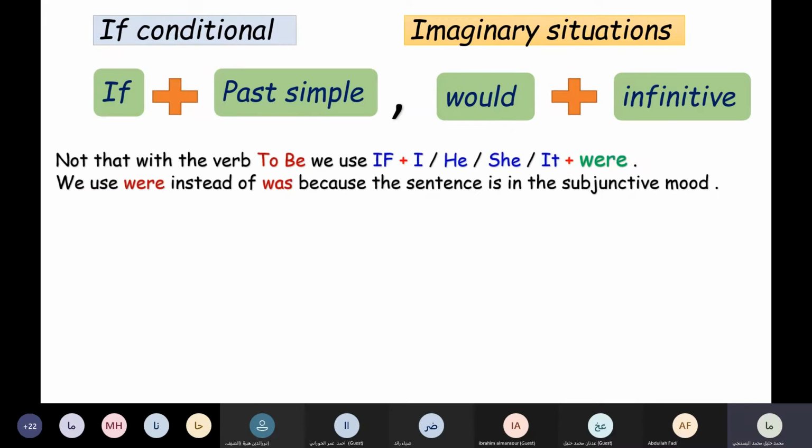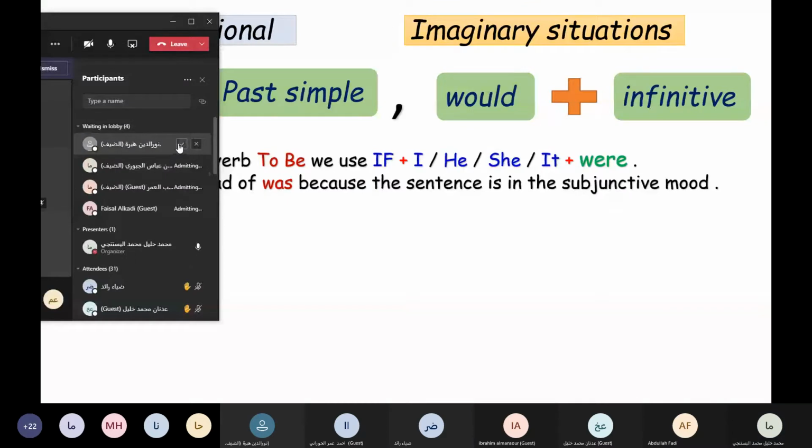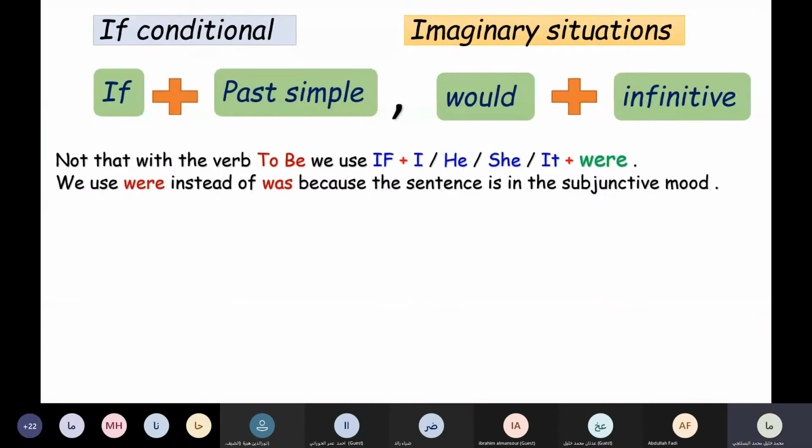We can read the note. Read, Anwar. Note that with the verb to be, we use if plus I, he, she, it plus were. We use were instead of was because the sentence is in the subjunctive mode.